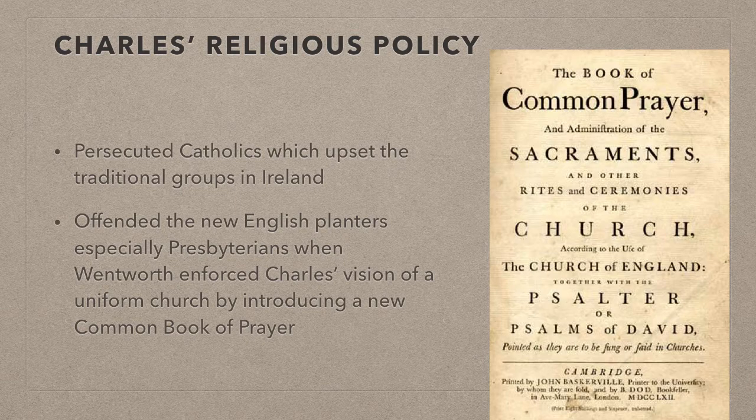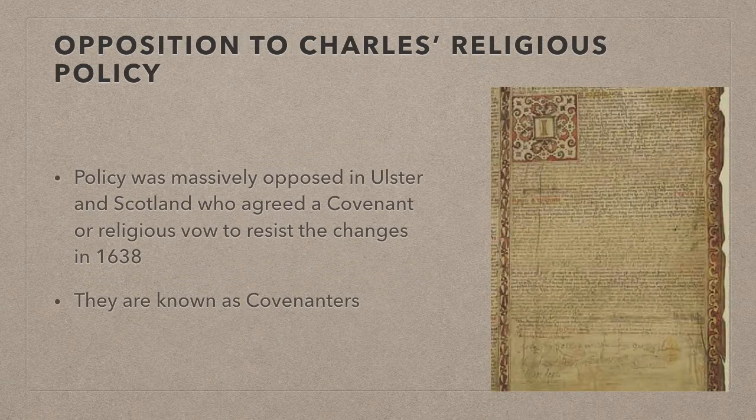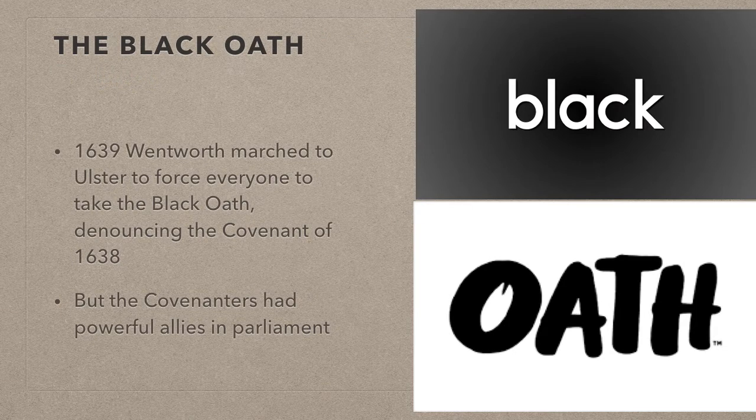However, Lord Deputy Wentworth enforced Charles's vision of a uniform church by introducing a new common book of prayer. This policy met massive resistance in both Scotland and Ulster, and the Scottish agreed to take a covenant, which is a religious vow to resist these changes. In 1639, Wentworth marched to Ulster to force the Ulster Scots, who had signed up to this covenant, to take the Black Oath, denouncing their covenant.